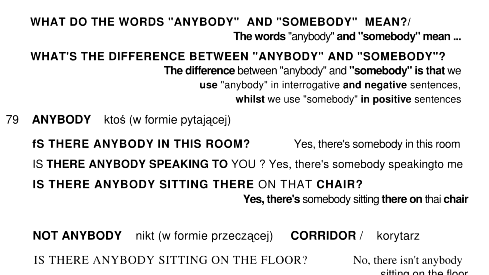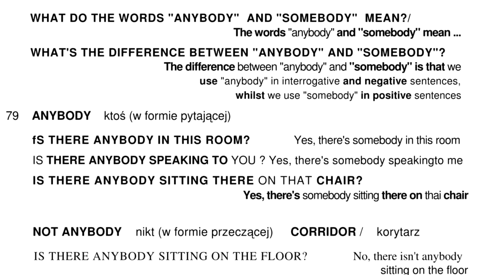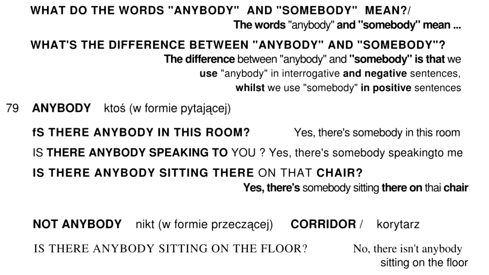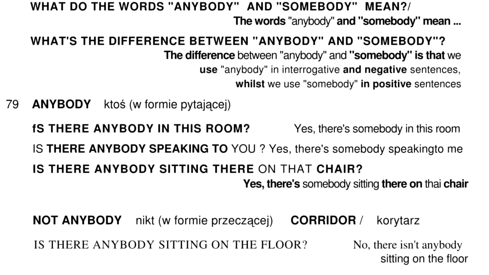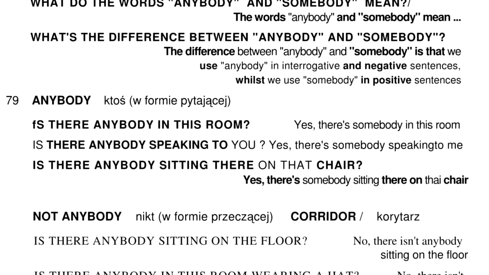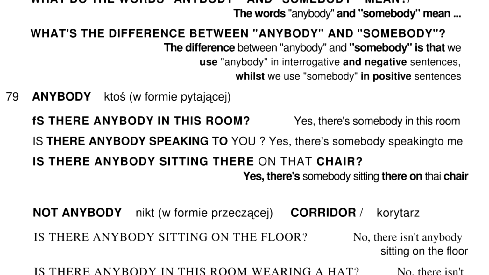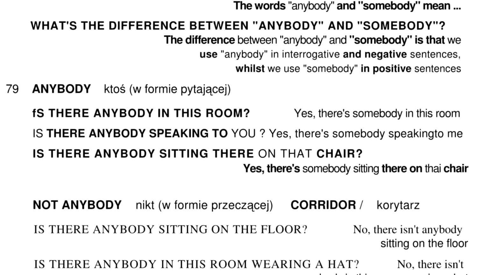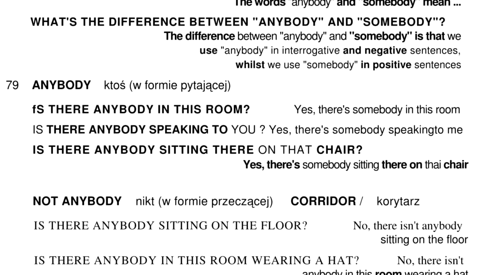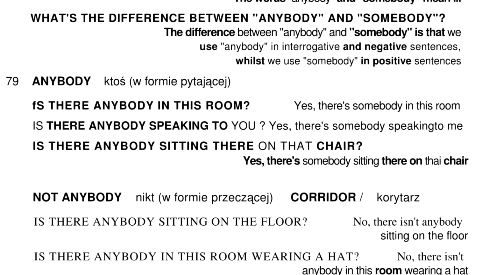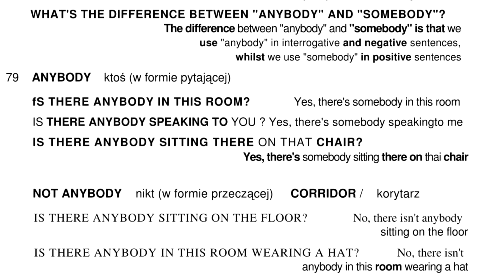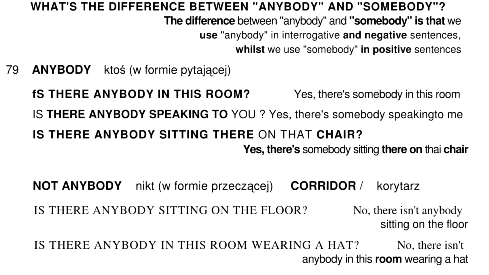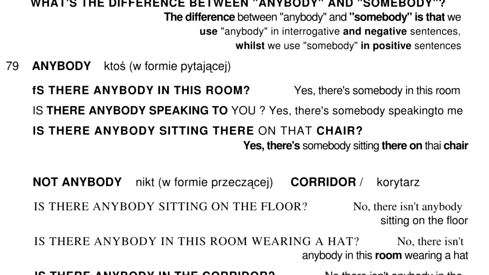What do the words anybody and somebody mean? The words anybody and somebody mean qualcuno. What's the difference between anybody and somebody? The difference between anybody and somebody is that we use anybody in interrogative and negative sentences, whilst we use somebody in positive sentences.